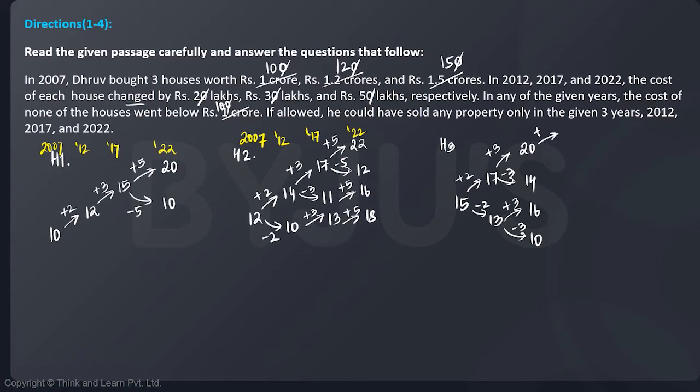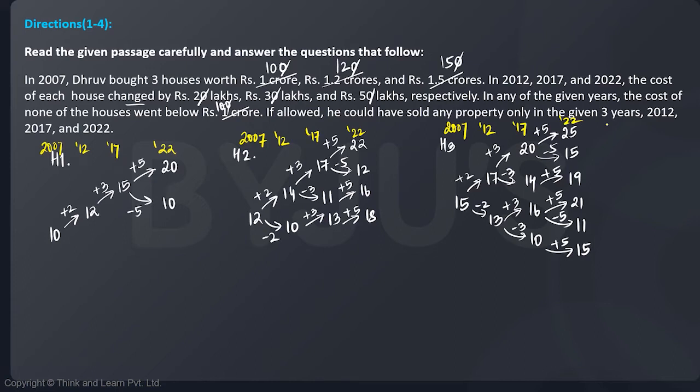And then there is a change of 5. So 20 becomes 25. It can reduce by 5 also, very much possible. 14, it can only increase by 5, because if we reduce it by 5, it will become less than 10. 16, if we increase it by 5, it becomes 21. We are allowed to reduce it by 5, it's very much possible. And 10, we can only increase it by 5. We can't decrease because it will become less than 10. So these are the values of the houses in the years 2007, 2012, 2017, and 2022.